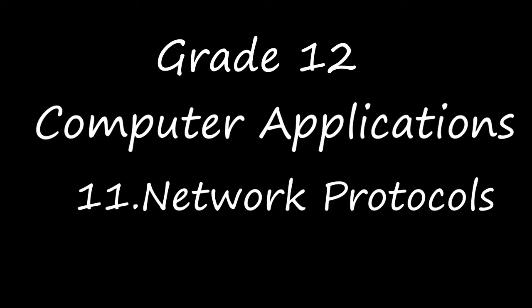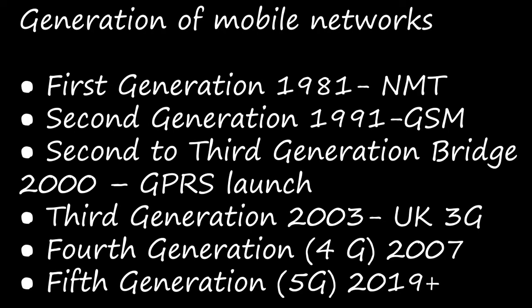Last session we started to learn about the mobile networks, right? In the chapter network examples and protocols, we have learned about mobile networks, and in this session we are going to see the generations of mobile networks like first generation, second generation, third generation, fourth generation, fifth generation, 1G, 2G, 3G, 4G, 5G, right? First, let's see what is first generation.